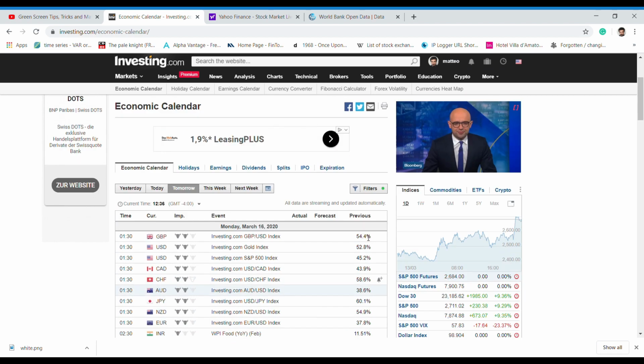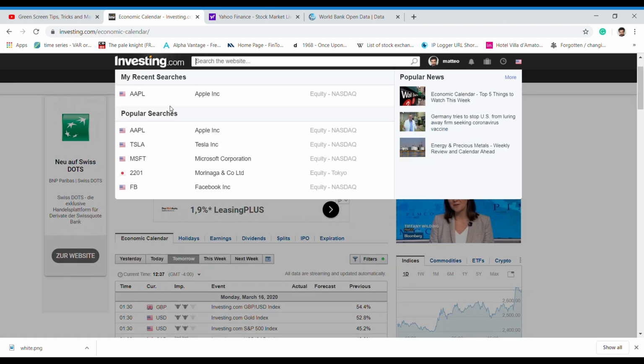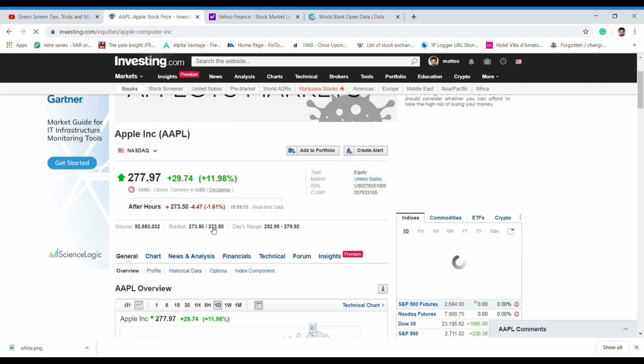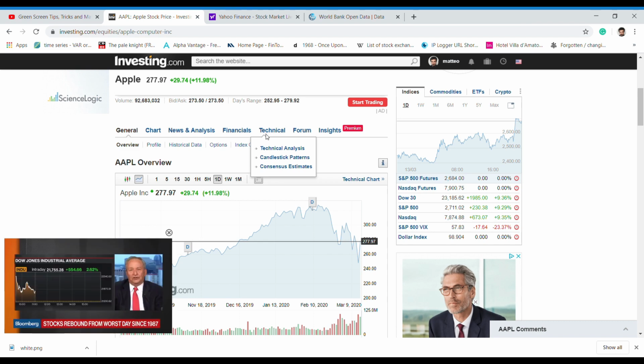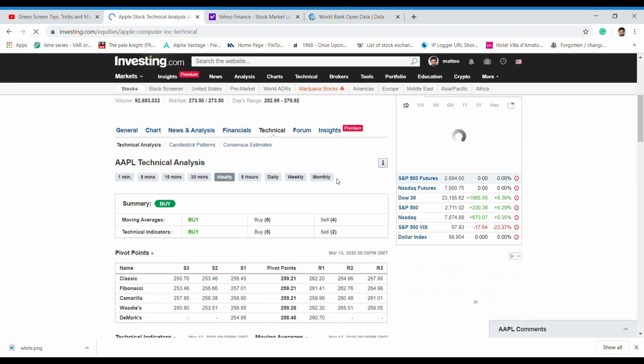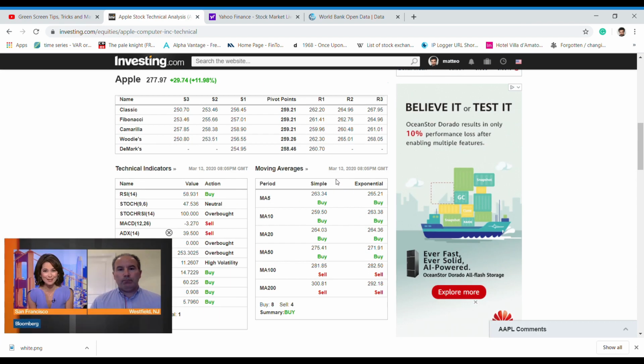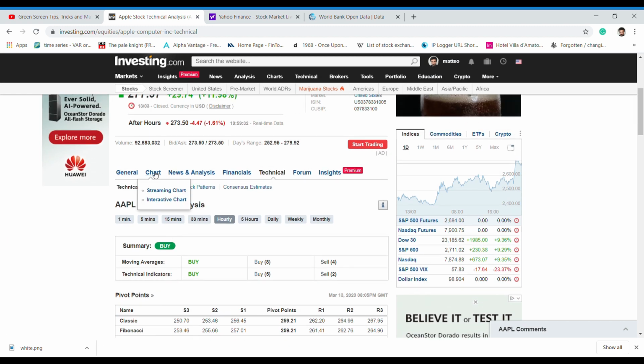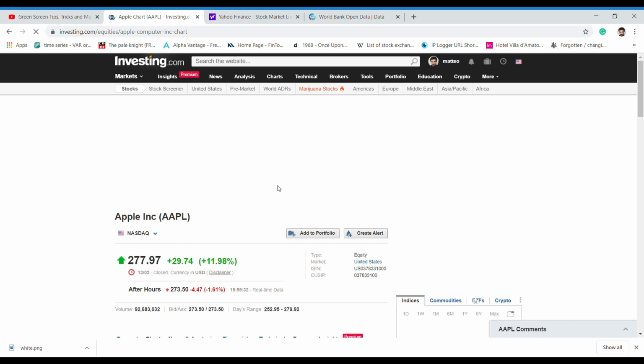After that, you can choose each possible stock. Let's take Apple for example, and it provides you a ton of information, both fundamental and technical. So you can look at technical analysis and it provides you a number of indicators. Even more, you can look at the chart and you can play with it.